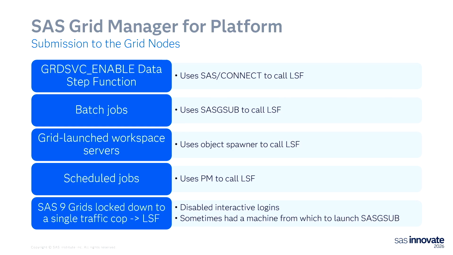Another way would be to run batch jobs, and that was through the SAS gsub client utility, which will call LSF under the covers to actually put the job on the grid and decide where to run it. Grid-launched workspace servers. Again, the object spawner in SAS 9 will call LSF under the covers to decide where to instantiate that object spawner. And scheduled jobs. As we discussed, Process Manager, once the triggers are met, will call LSF under the covers to actually schedule and run the job on the grid resources.